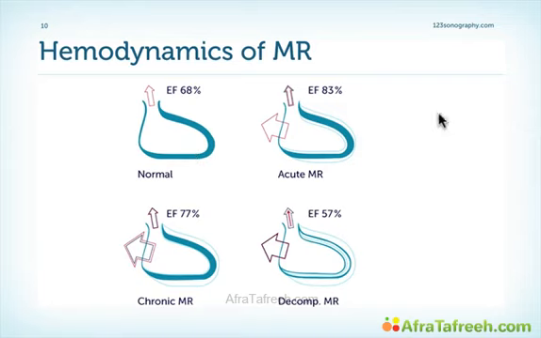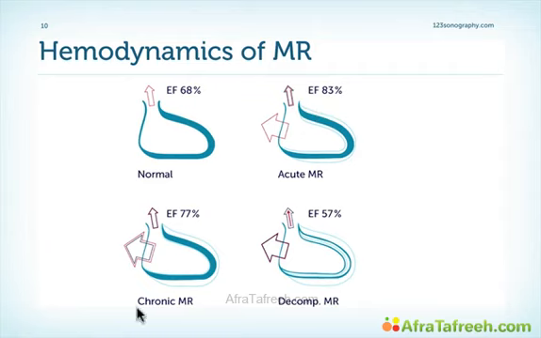If acute MR develops, we have flow back into the left atrium. Therefore, to sustain the normal outflow through the left ventricle, through the aorta, we have to compensate by increasing the ejection fraction. We cannot compensate in the early phases by increasing the volume because it's just too early. So we have hypercontractility and a more or less normal size of the left ventricle in the situation of acute MR.